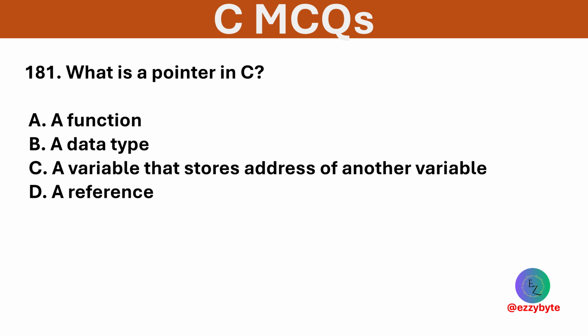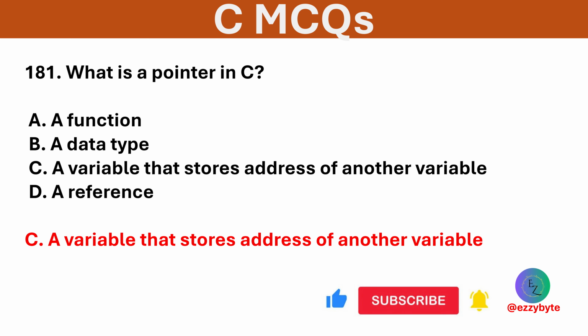What is a pointer in C? Options are a function, a data type, a variable that stores address of another variable, and a reference. Option C is correct. A pointer holds the memory address of another variable.